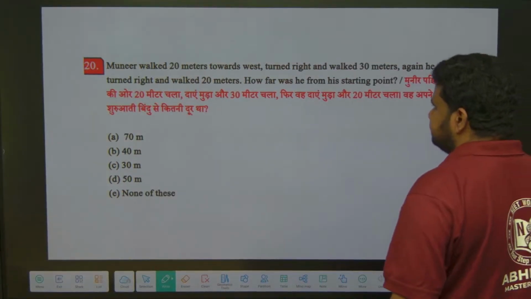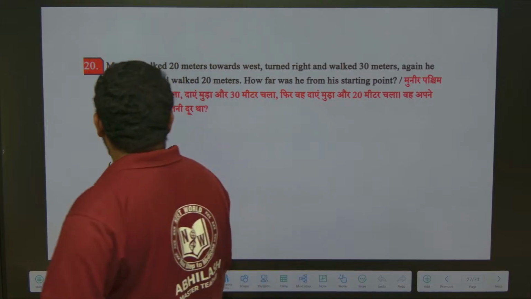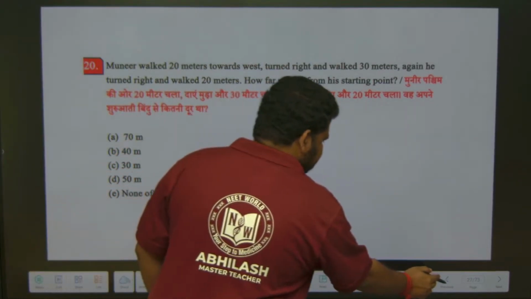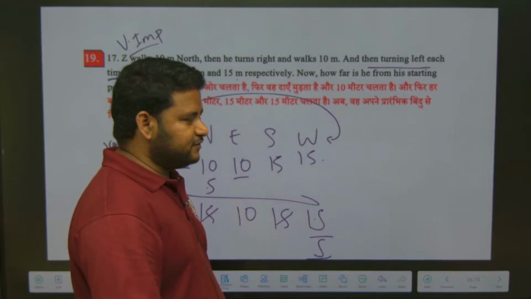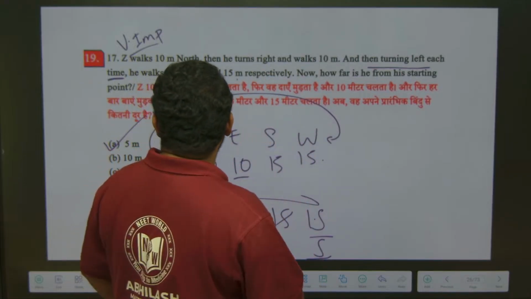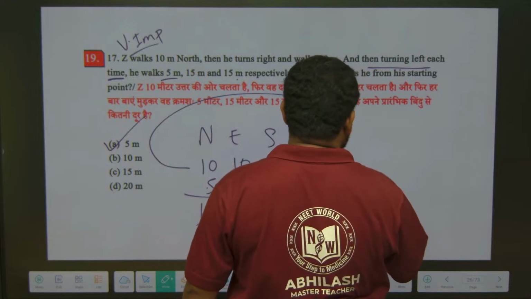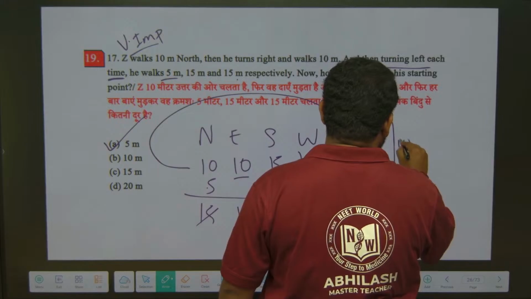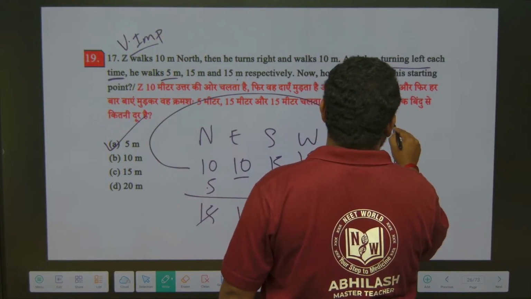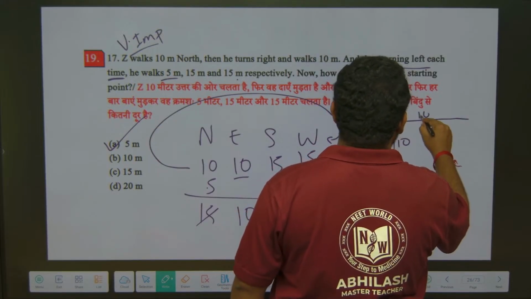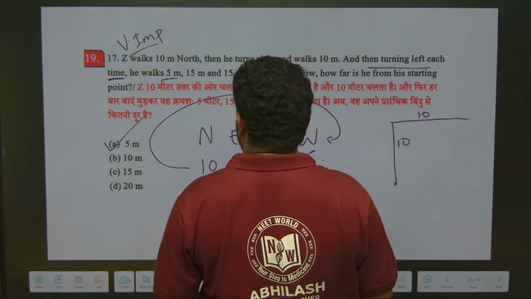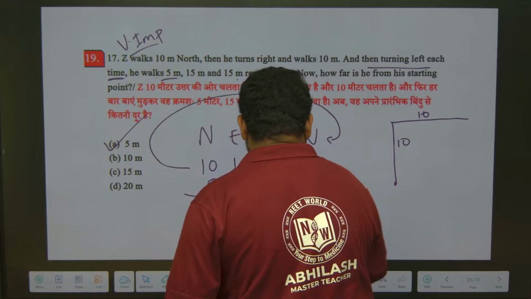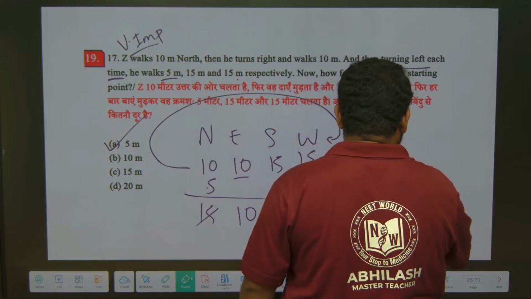Now friends, now Munir walked 20 meters towards west. Okay. So for the previous question, let us try to solve using our diagram. So Z walks 10 meter north. Z is here, with the starting point 10 meters north. Okay. It then turns right and walks 10 meter. Done. Then turning left each time. That means I should draw the figure a little below here. Then only I will get the figure correctly.